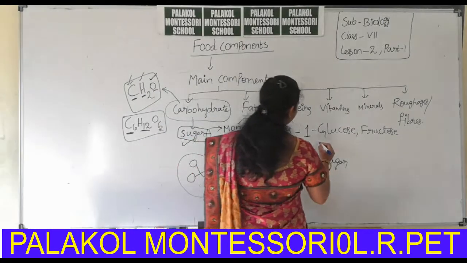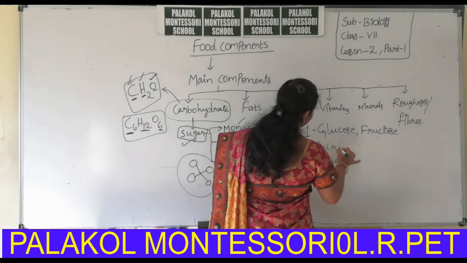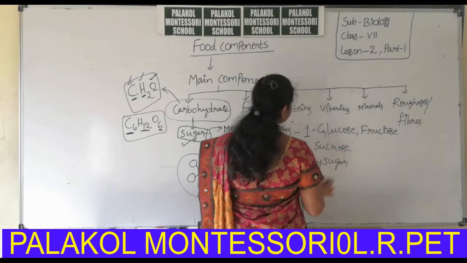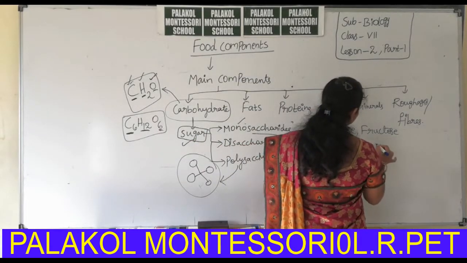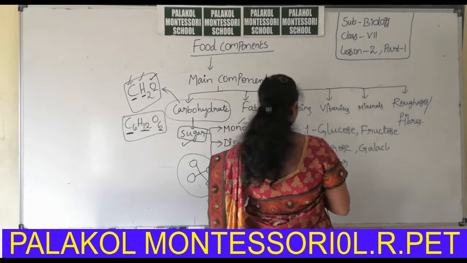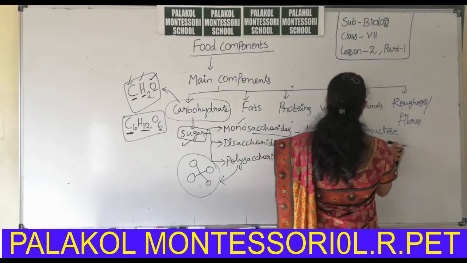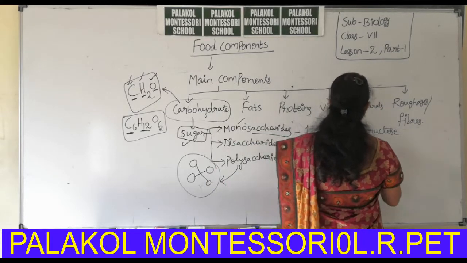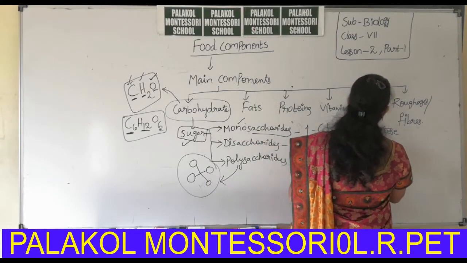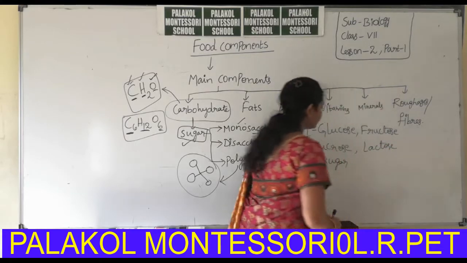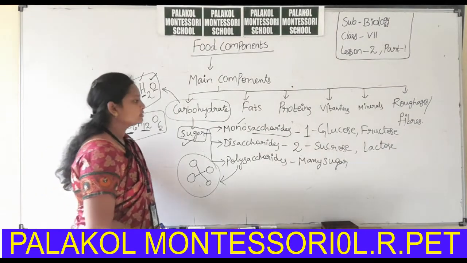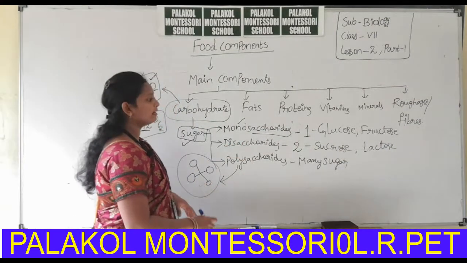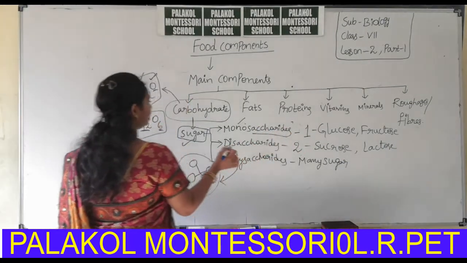Disaccharide examples are sucrose and lactose. These are the disaccharides. Sucrose is a disaccharide made up of 2 sugar molecules.